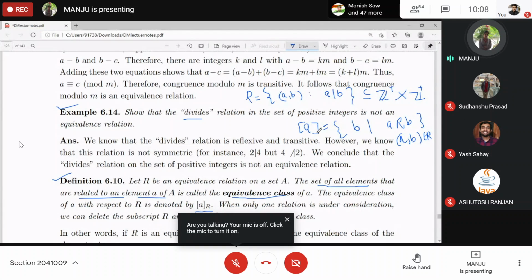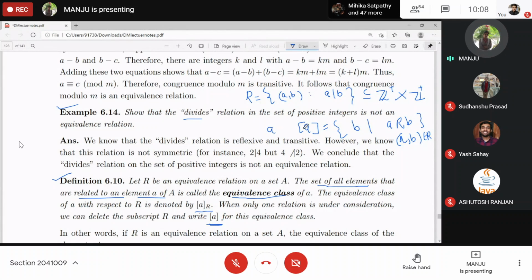It will be non-empty always because we have one element that is always related to a. a belongs to this set because that relation is reflexive, so a will belong to the equivalence class of a. Clear? So the equivalence class is always a non-empty set, and this will be a subset of A. We are collecting from A only the elements which are related to a, right? Understood? Yes, ma'am.